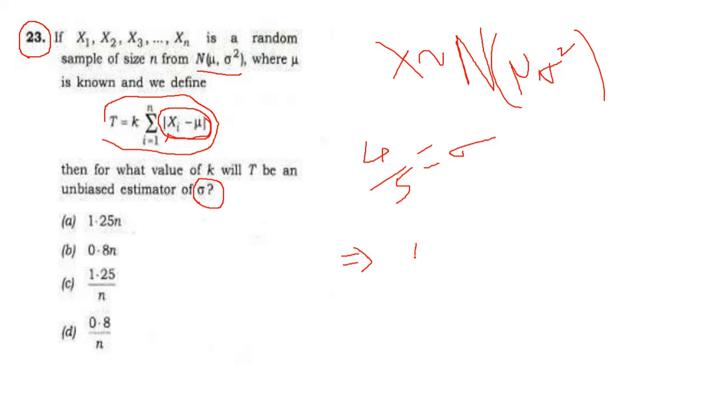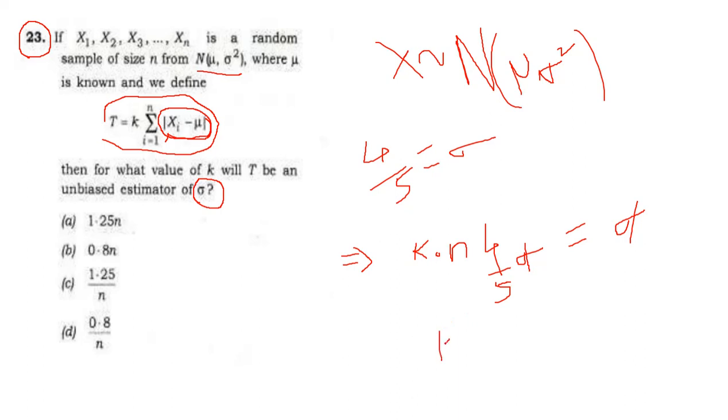So k multiplied by the summation, so n times 4 upon 5 sigma equal to sigma. Sigma and sigma cancel out.